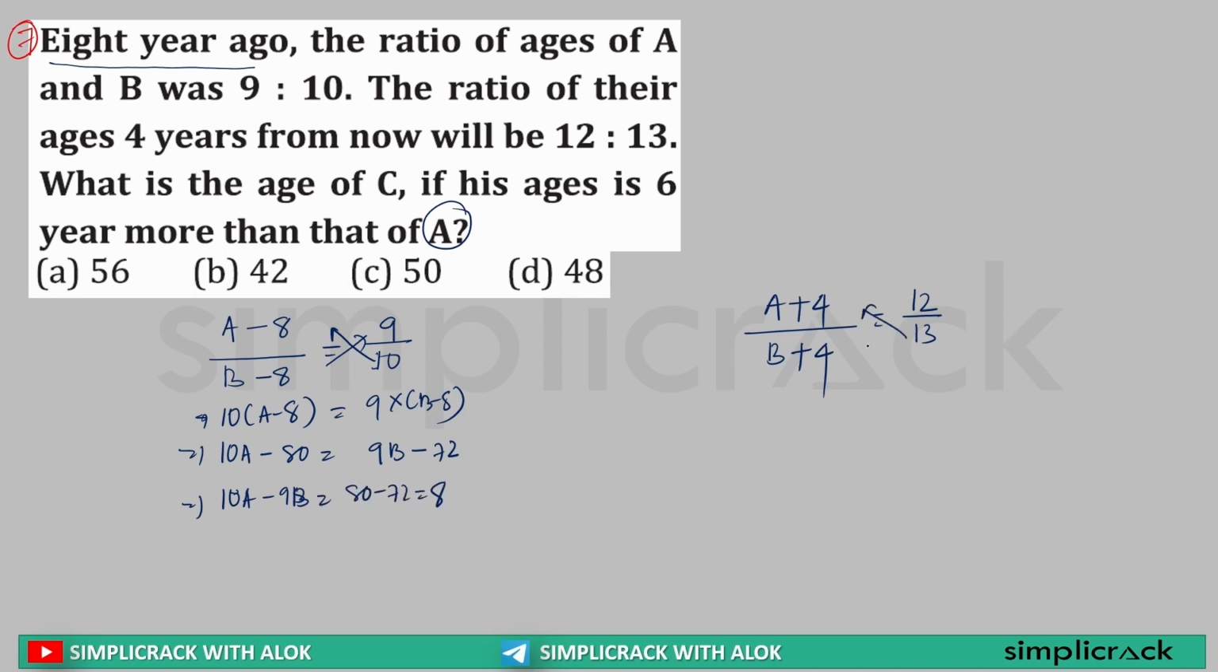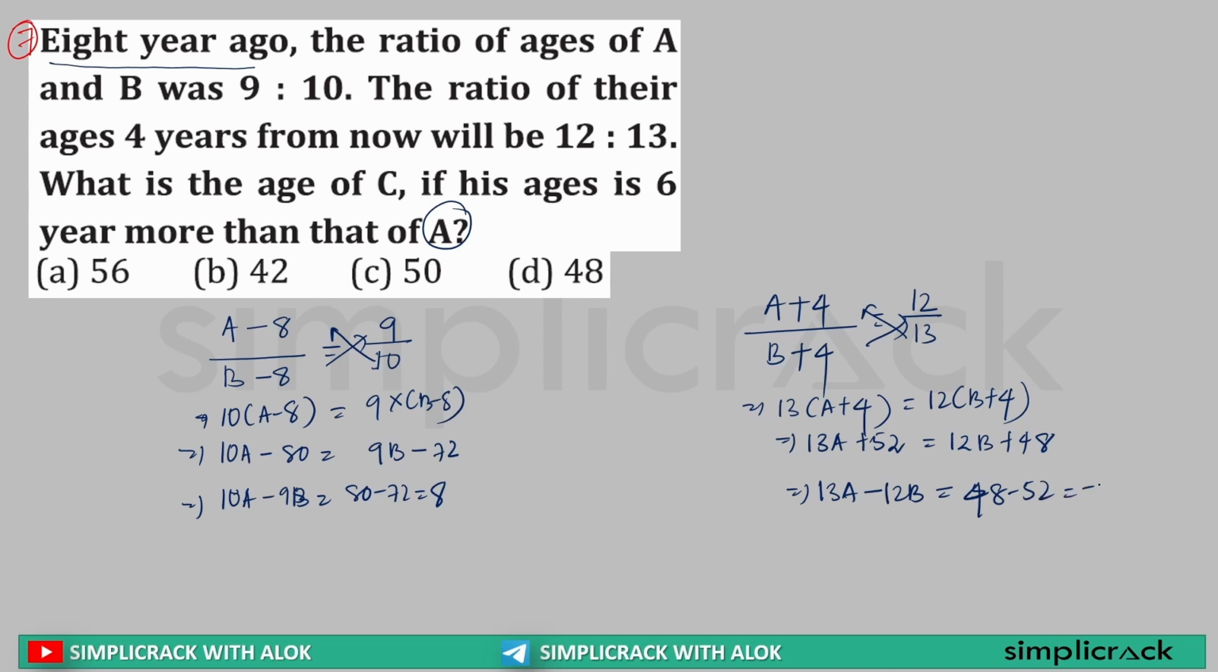Sir, here if I cross multiply, it can be written as 13 into (A plus 4) is equal to 12 into (B plus 4). So this can be written as 13A plus 52 is equal to 12B plus 48. So this can be further written as 13A minus 12B is equal to what? Is equal to 48 minus 52, which is equal to minus 4. Clear? Now understand this. There are two equations.